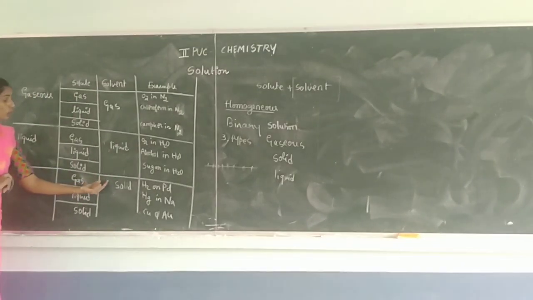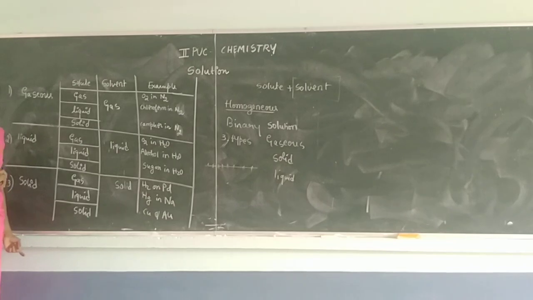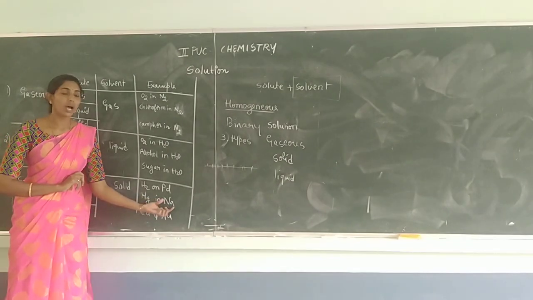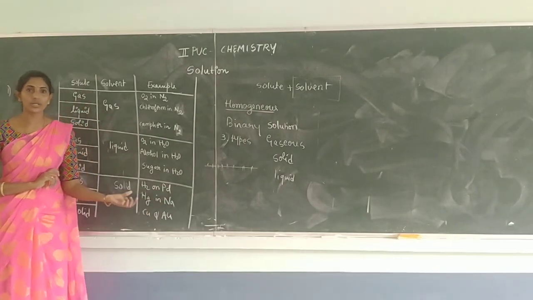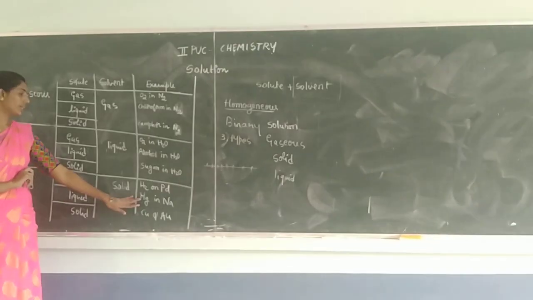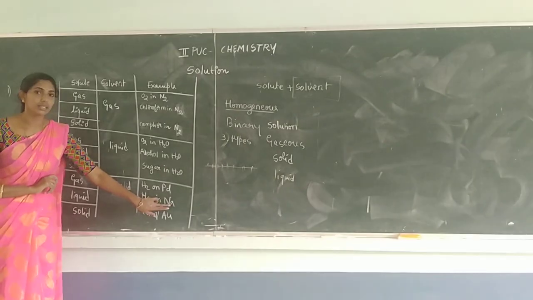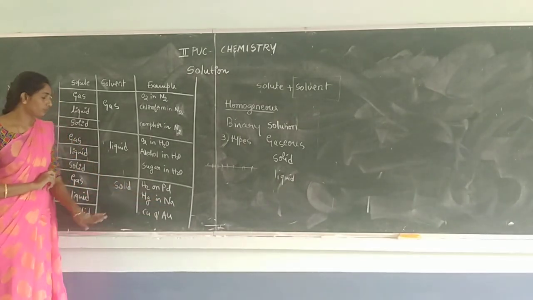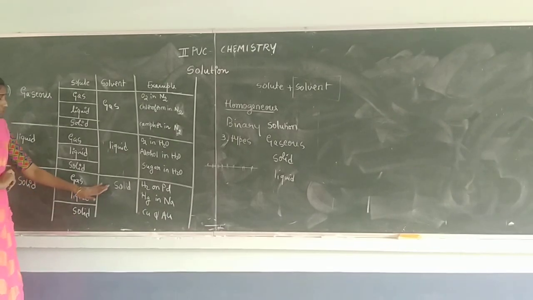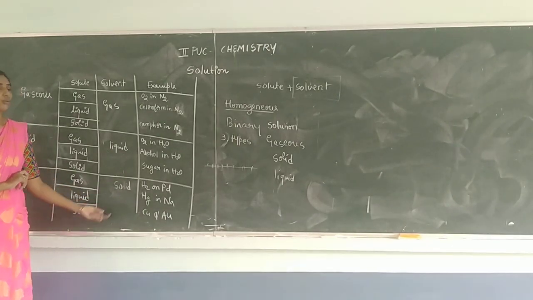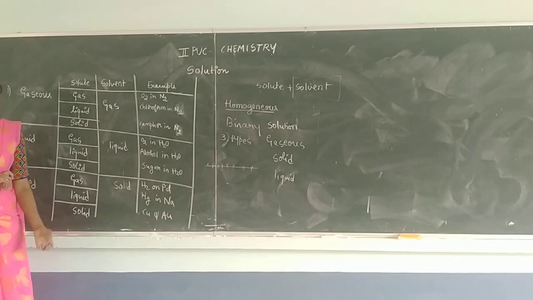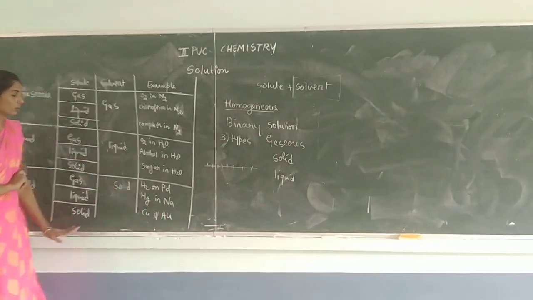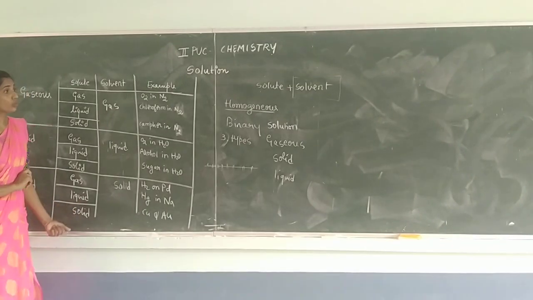Then liquid on solid. Best example is amalgam of mercury in sodium. Mercury we consider as liquid and sodium metal, that is solid. So amalgam of mercury in sodium. Then solid in solid. Yeah, so many of the alloys come under this one. Here you can consider copper and gold, or other alloys also you can consider.